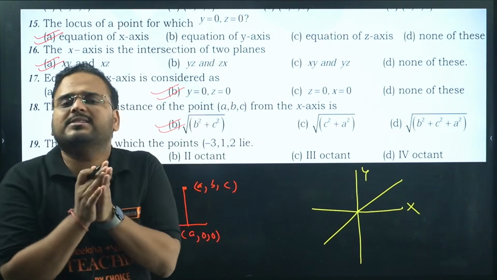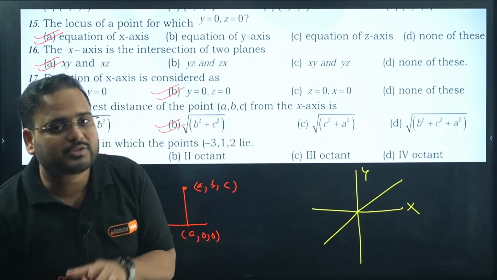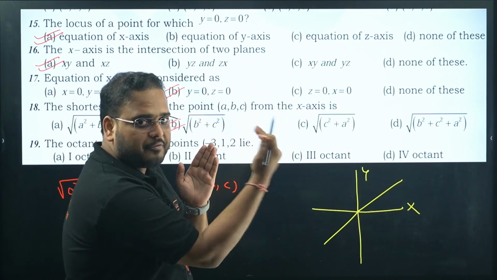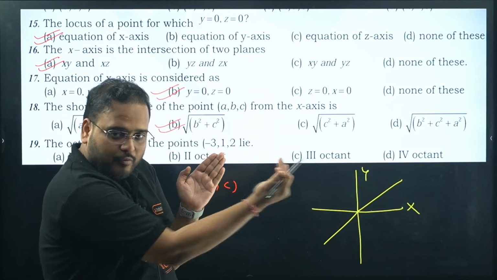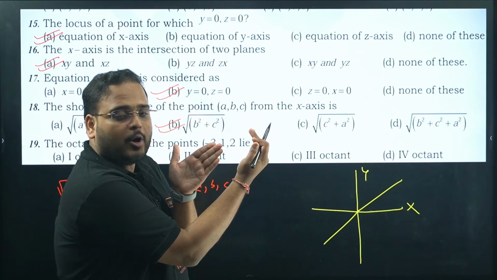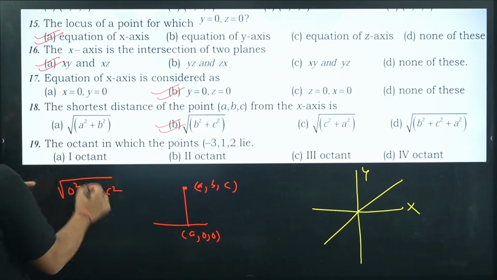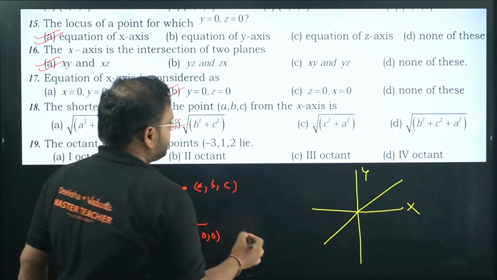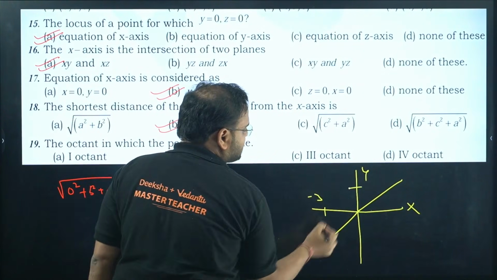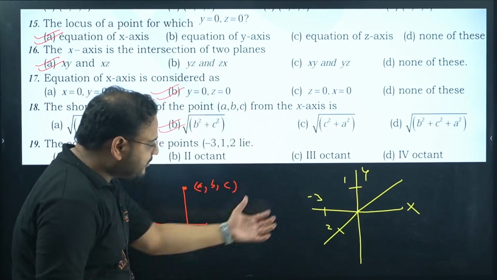Total how many bricks are there? If I ask you to stack 8 bricks together, in this format, 2 up, 2 down. So the first will be your first octant. Second octant is the second brick if you move towards like this. Third octant, fourth octant. What is the fifth octant? Over here, again on the top. 5, 6, 7, 8. We're looking for which octant? Check here. This point: only this is negative, -3, and 1 is positive, and 2 also positive. I'm talking about the front octant.